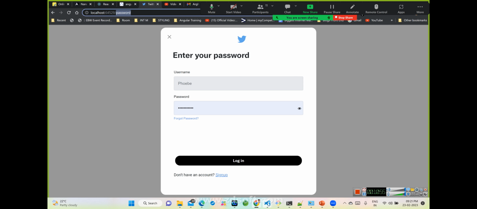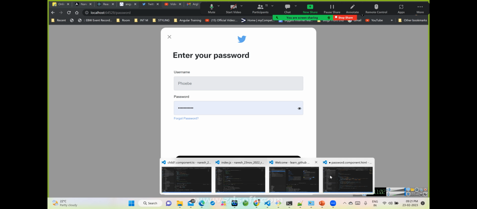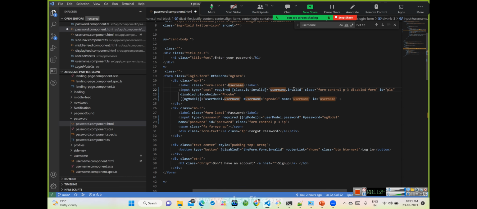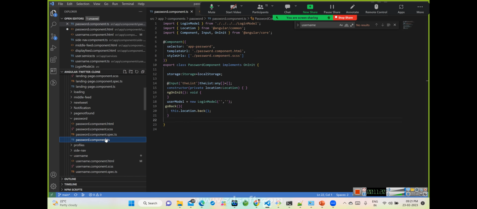That's what we are also seeing with the username. In this password component, if you see the username field, we are trying to access user model.username, but we are not getting anything. We just disabled it and gave a placeholder, something we have written over here. But in an actual scenario, what should happen? We should write the logic to bring that.